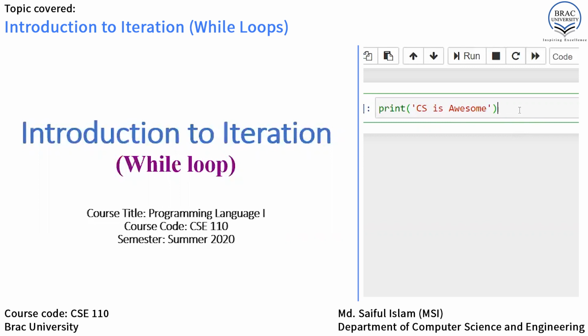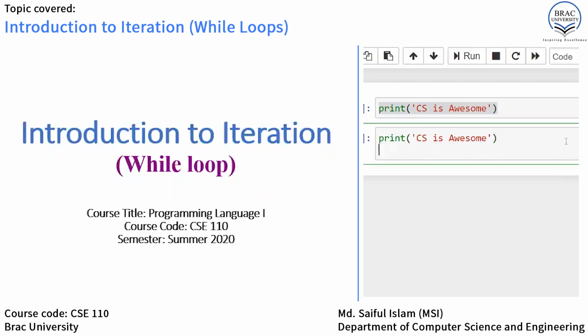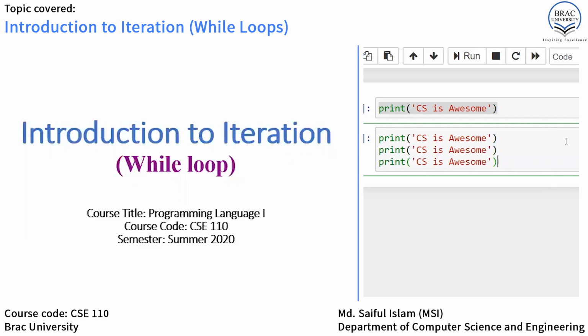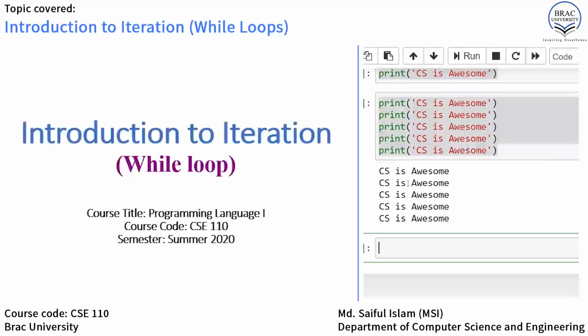For example, I'm writing here, print computer science is awesome. Print computer science is awesome, second time. Print computer science is awesome, third time. Then 4, and at last 5 times, okay? It's pretty easy. If we run it, we can see that computer science is awesome has been printed in total 5 times. All right.